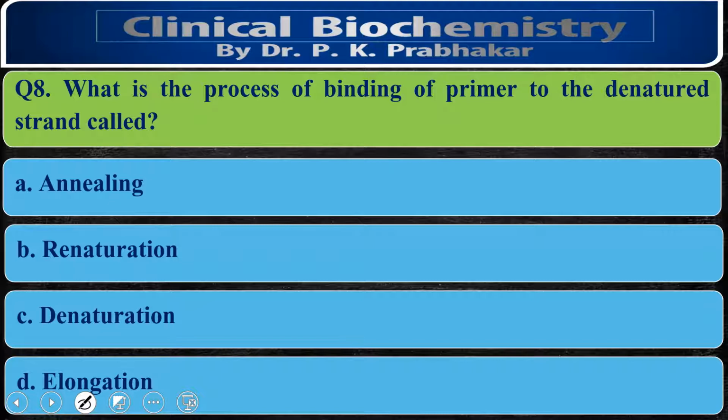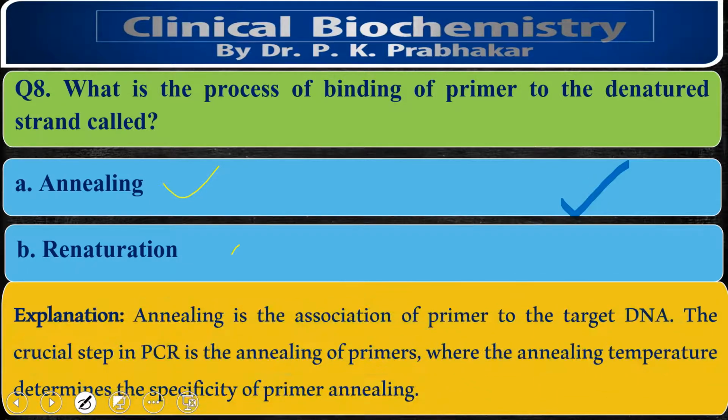And then DNA polymerase is going to polymerize the chains, that is called the elongation reaction. In PCR, we don't have any renaturation step. So here, according to the question, the process of binding of primer is called the annealing step. So the correct option is annealing. Annealing is the association of primer to the target DNA. The crucial step in PCR is the annealing of primer, where the annealing temperature is determined by the specificity of primer annealing.